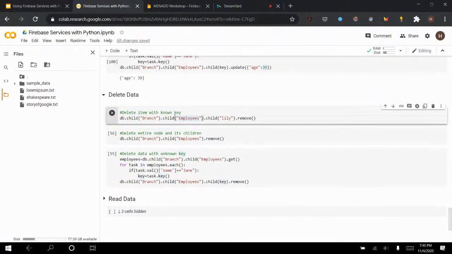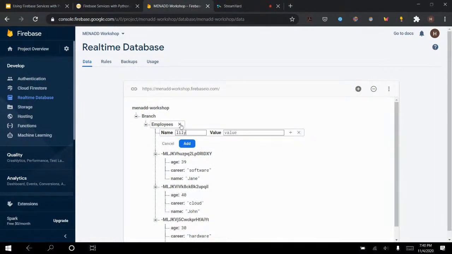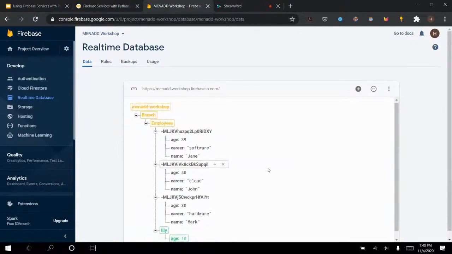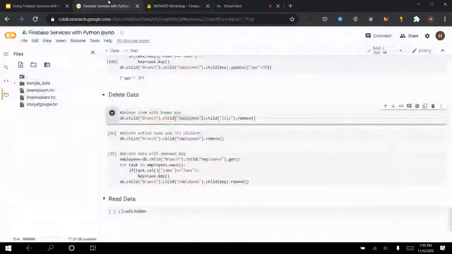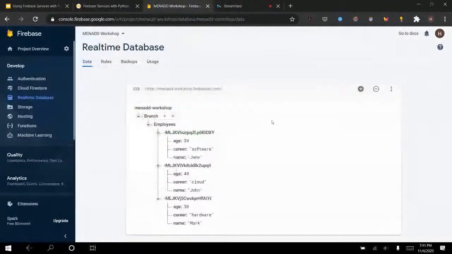So deleting an item with a known key means, so I know the keys. So let me add Lily again, actually. So employees, Lily, and then I'm gonna give Lily an age of 18. And now, if I wanna delete Lily, all I do is db.child(branch).child(employees).child(lily).remove(). It's so easy. Like I said, again, it's a one-liner all the time. So I ran this, and now Lily is gone.